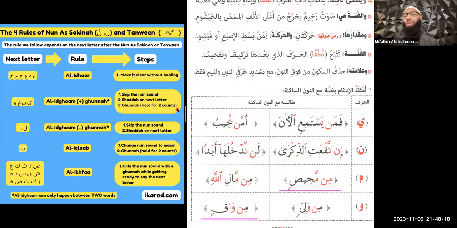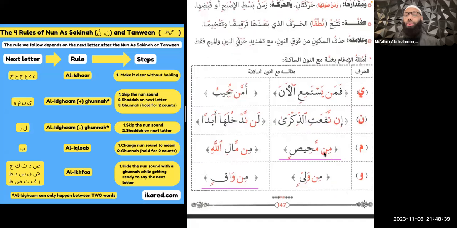Again, this is the hardest rule. If you can master this, the other ones will come easy. It'll be easy with practice, though. Remember, it's not that it's hard, it's just that it's unfamiliar at first, right? So let's do an example here. Whenever we have one of these letters after a nun as-sakin or tanween, we're going to identify that it's this rule, and we're going to follow these steps.